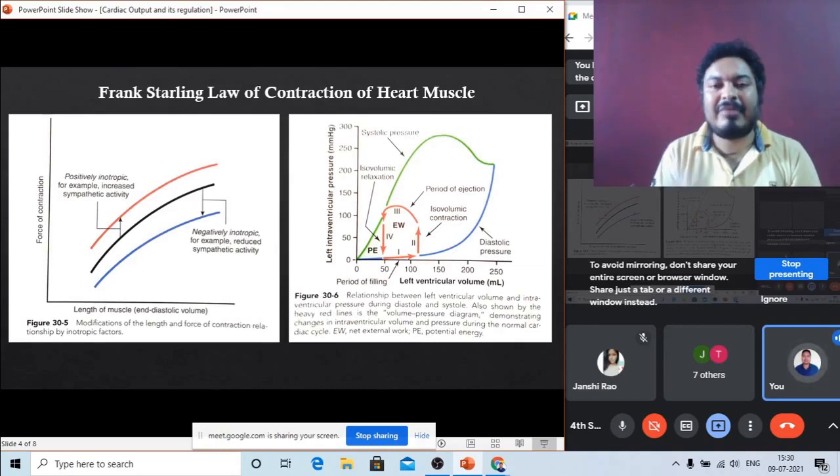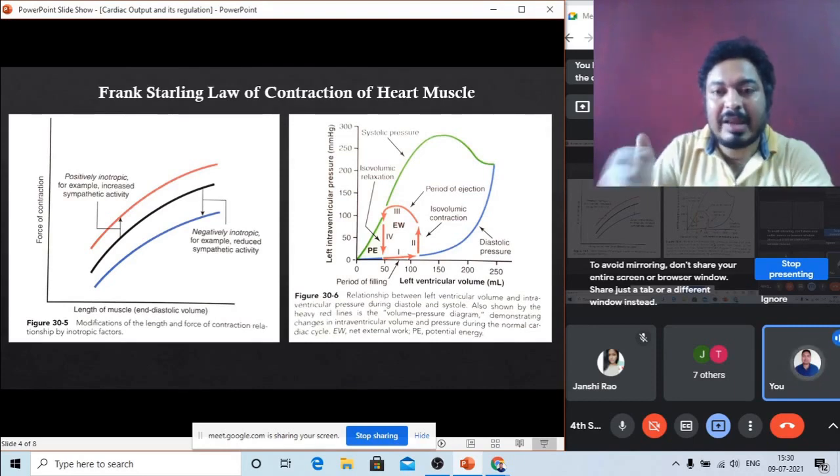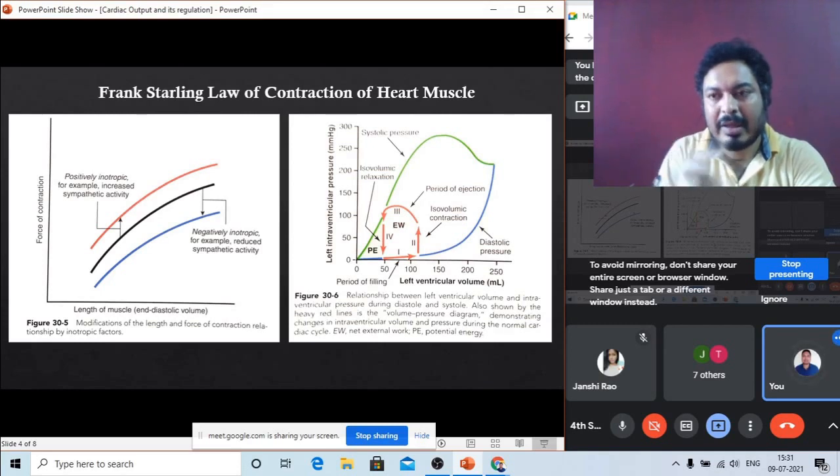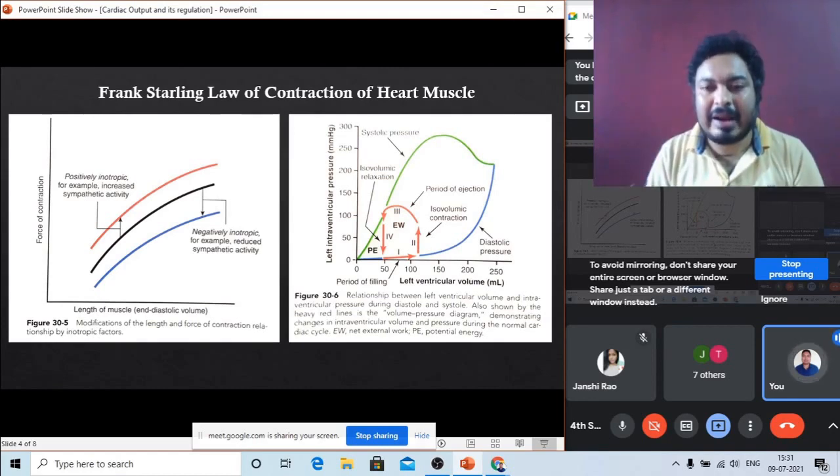Preload. And what is afterload? After the relaxation, what happens? Inside the aorta, the blood tries to flow back to the ventricle. This backflow of blood is prevented by the semilunar valve present in the aorta. These valves close and the backflow is prevented. In this condition, another pressure is generated inside the heart, and this pressure is called afterload pressure.